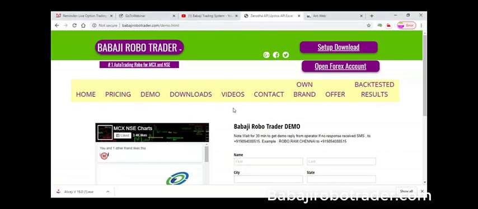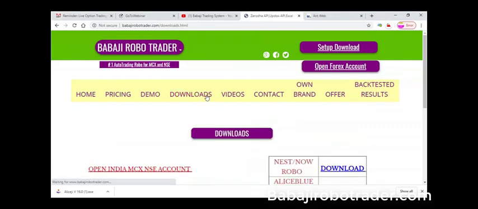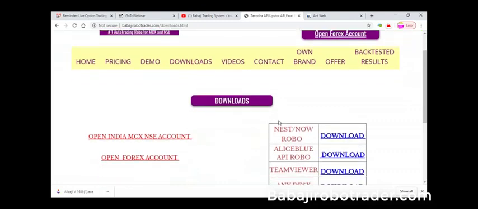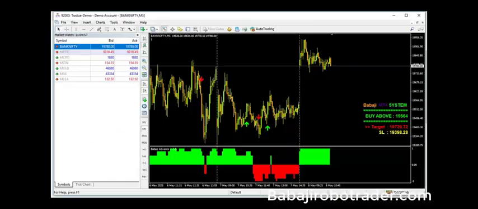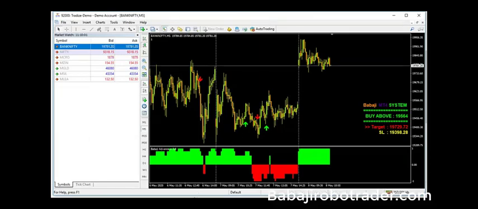To install the robo, first we are going to babajirobotrader.com. There in the downloads, we have an option. The first option is the Nest and Now robo. So we are choosing the second option, Alice Blue API robo, and we are pressing download. After installation, we get two icons. The first is the Alice G, and the second is the MT4 system. The MT4 system is used to link with the Alice G.